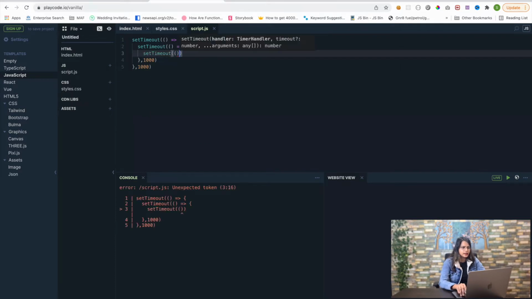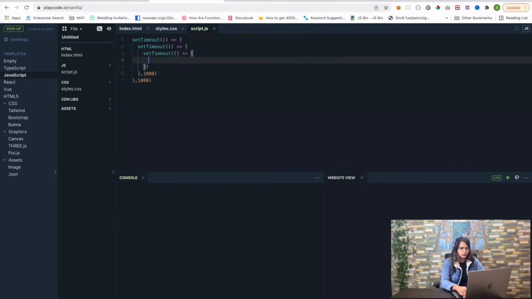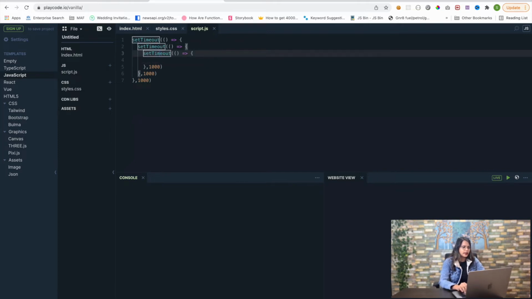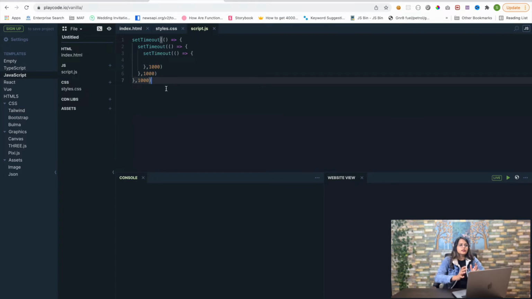It's not necessarily a set timeout, it could be anything, but I'm just trying to explain what is happening. So this is one callback, then there is a callback inside that callback, then there is a callback inside that callback. This is what callback hell is, when there are multiple callbacks, one inside another, and maybe it goes on further.